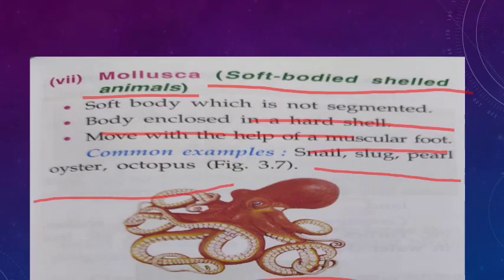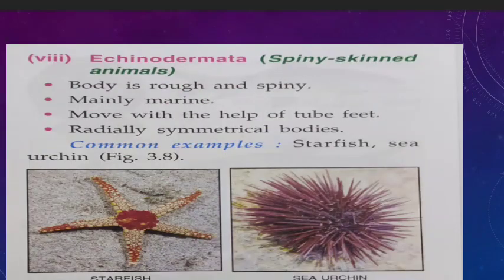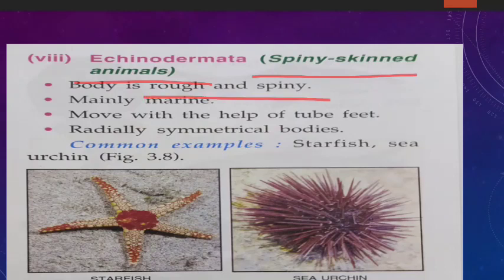Okay. Now next that I am going to discuss is the Echinodermata. Like if the question is spiny skinned animals, give one word, then your answer will be what? Echinodermata. So in this, the body is rough and spiny, and they are mainly what? Marine. They are not fresh water, or the number of organisms that are fresh water are few, but mainly they are marine.